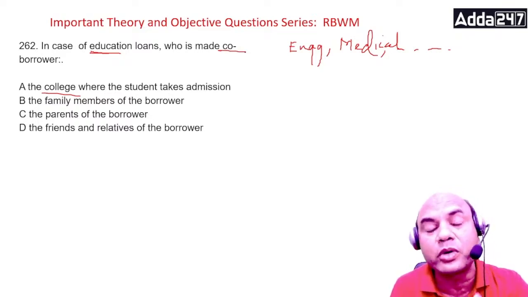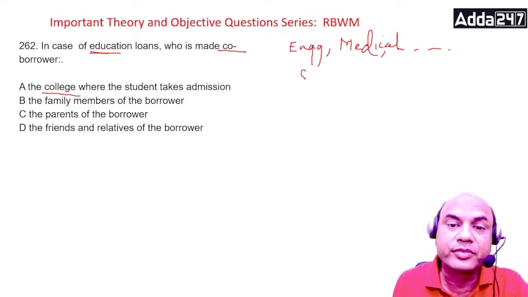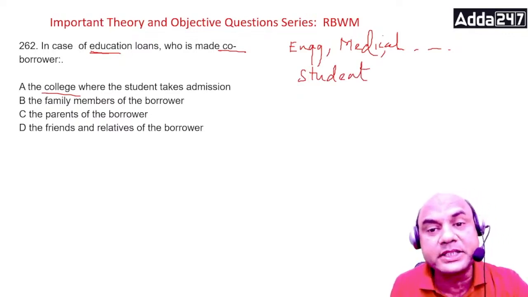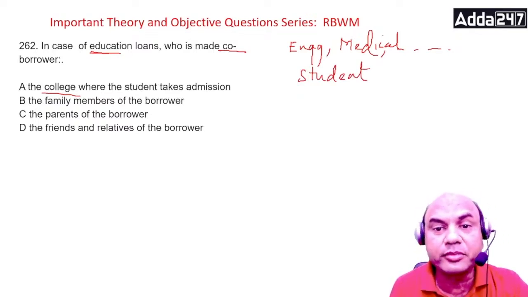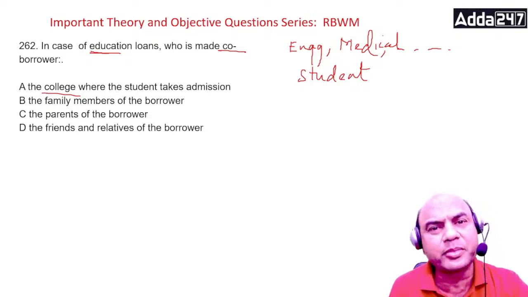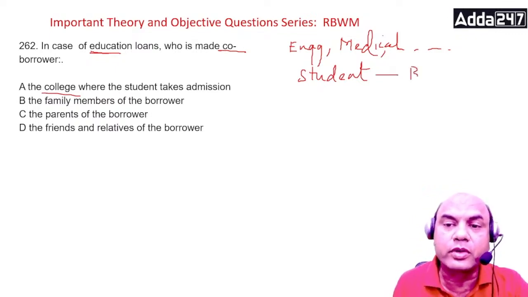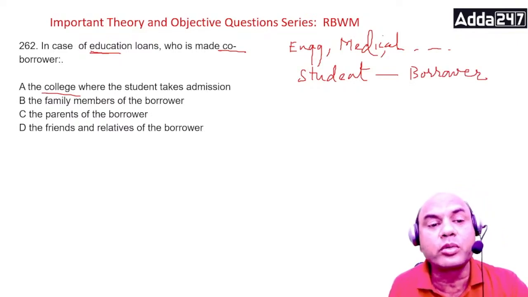So who is the main borrower then? Main borrower is that student. That student is the main borrower. If the student is a major, that student is the main borrower. Generally after 12th, the student is a major, above 18, right? So this is the main borrower. So if this guy is a borrower, then who is the co-borrower?